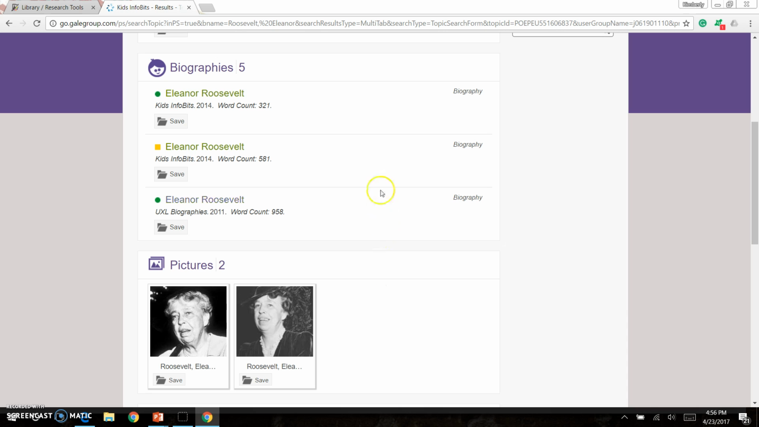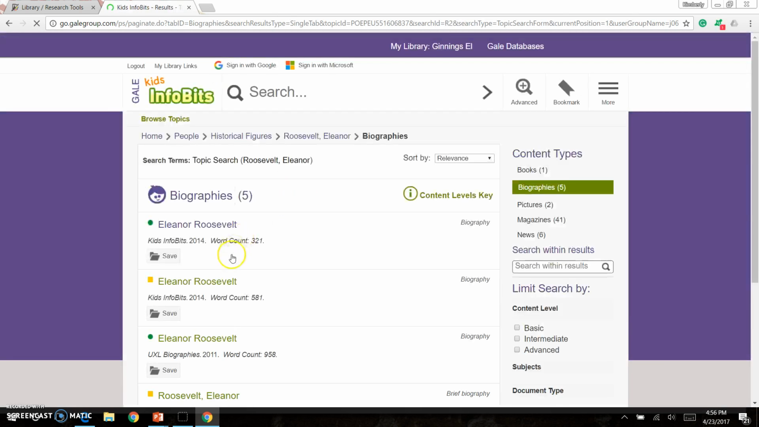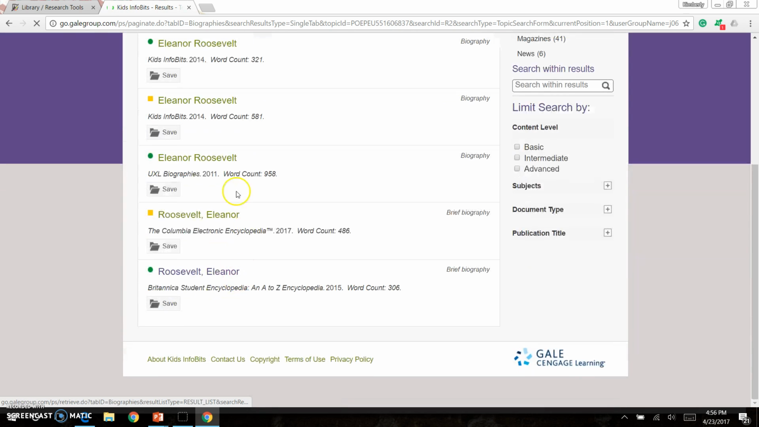If I want to look at the 5 biographies that were available, you will notice only 3 have shown up. So I click on the word biographies, and all 5 will show up. I want to check out one of these green dot biographies versus one of these yellow square biographies to see the difference.